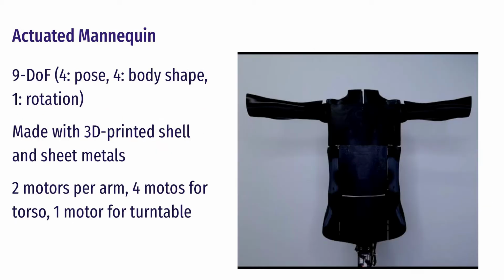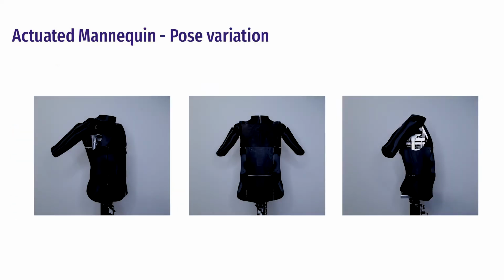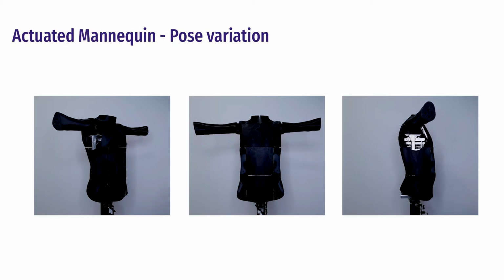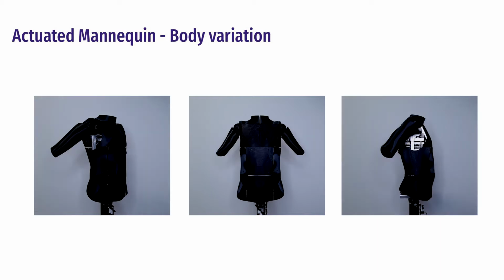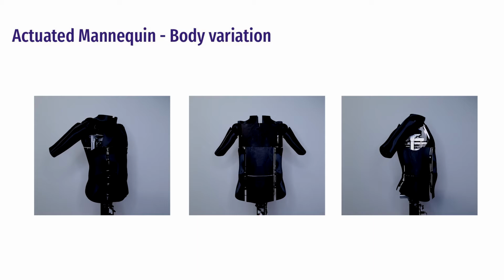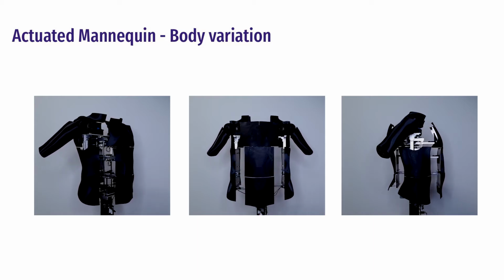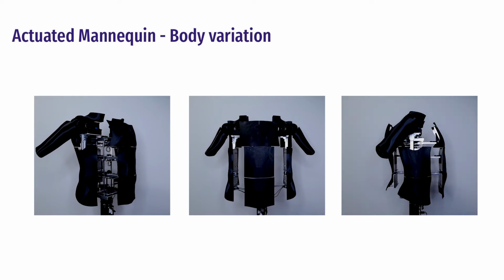We first designed and built an actuated mannequin with 9 degrees of freedom. It's made of a 3D printed outer shell and sheet metal internally. This mannequin can rotate and move its arms to mimic different poses that a person would do during an actual try-on. Additionally, the mannequin can change its shape into different body configurations. With the mannequin, we can capture garment deformation under different body poses and shapes.